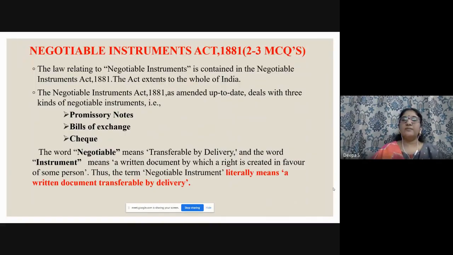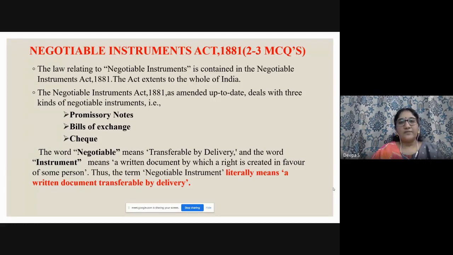So next come the very important portions. 2 to 3 questions are being asked. Negotiable Instruments Act 1881. So what is the Negotiable Instruments Act? Immediately you must get into your mind 3 things: promissory note, bills of exchange, and check, right?